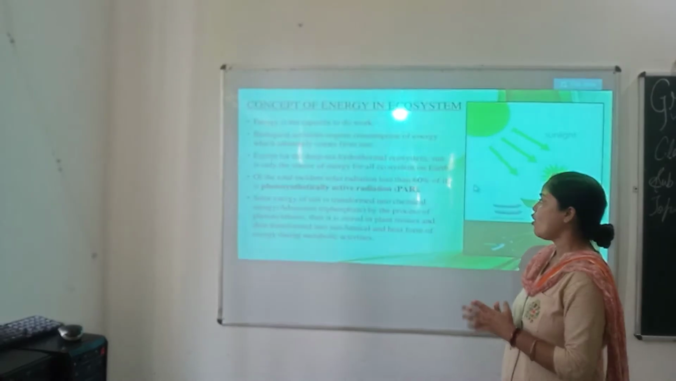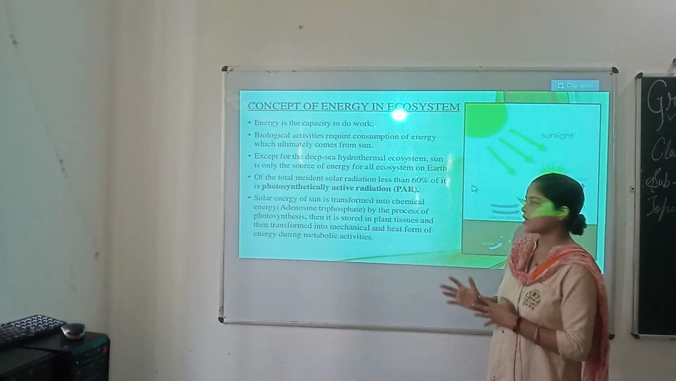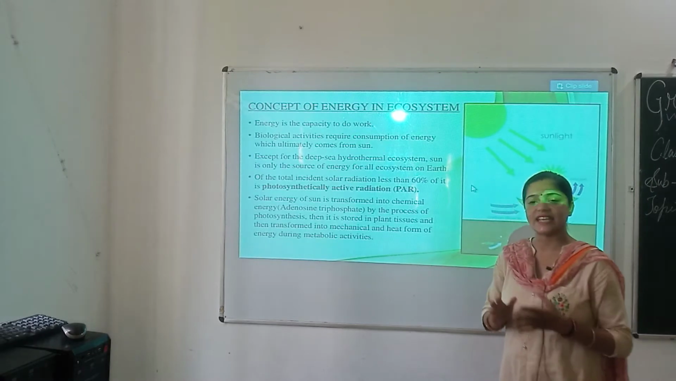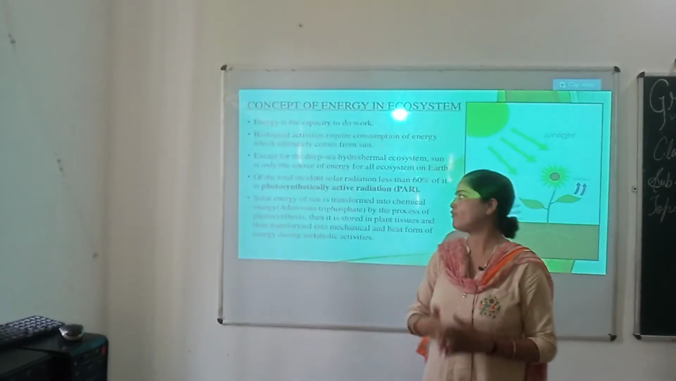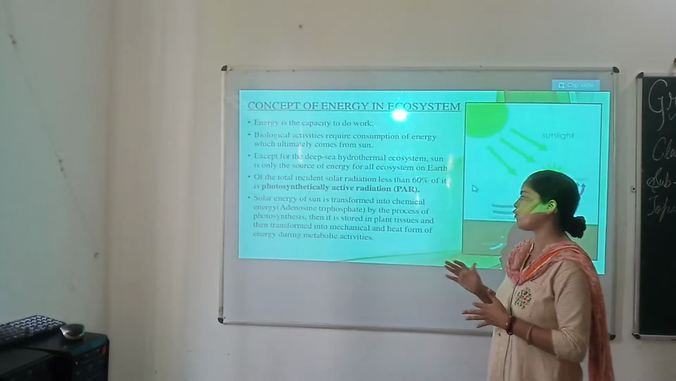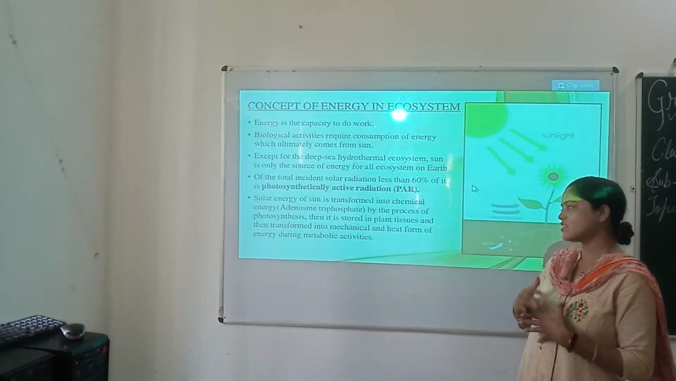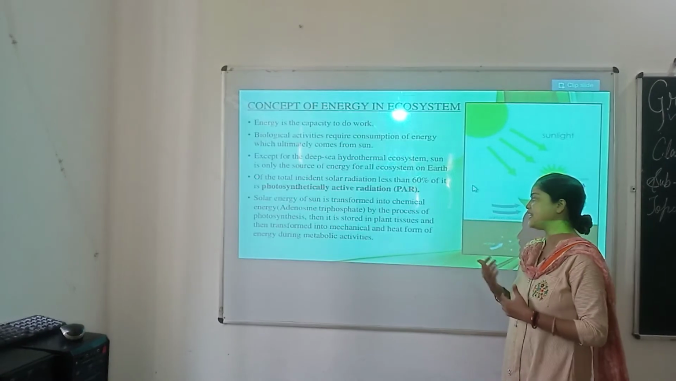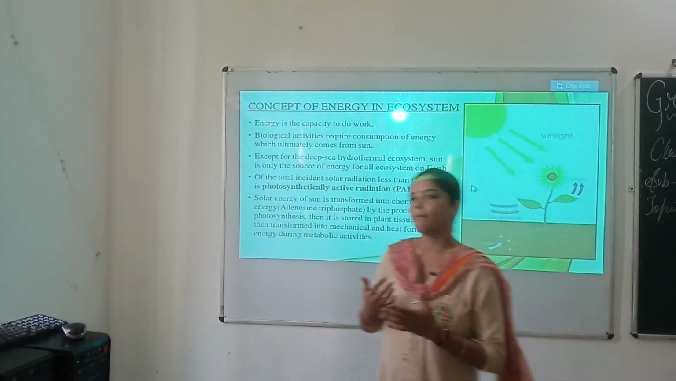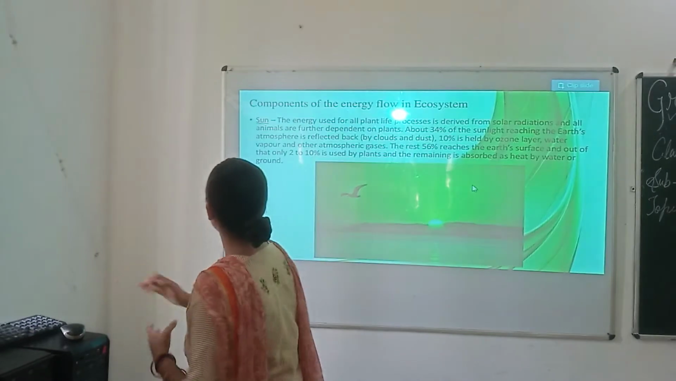Solar energy of the sun is transformed into chemical energy, that is ATP, adenosine triphosphate, by the process of photosynthesis. Then it is stored in plant tissues and then transformed into mechanical and heat forms of energy during metabolic activities.